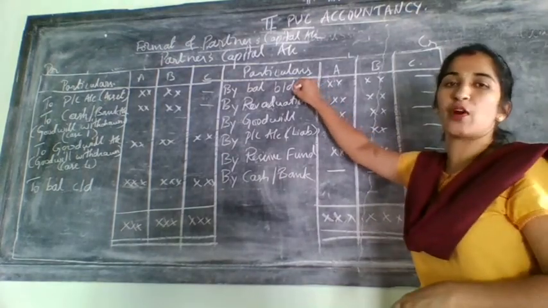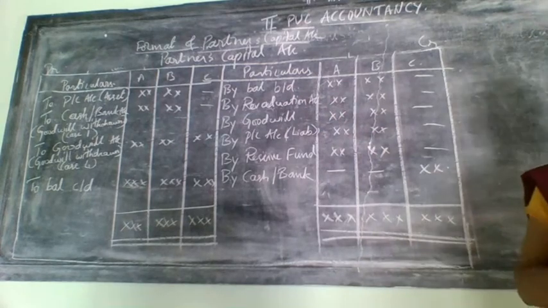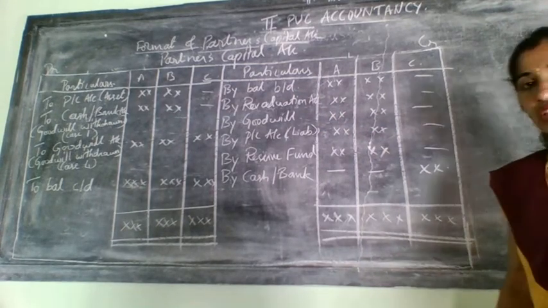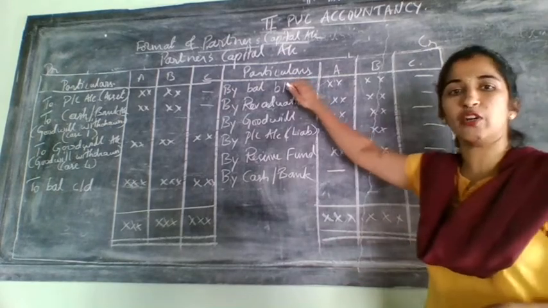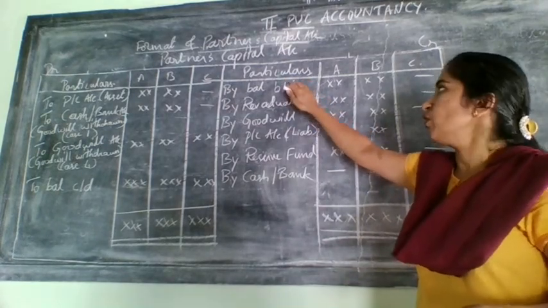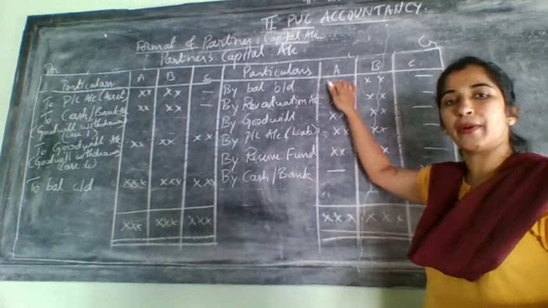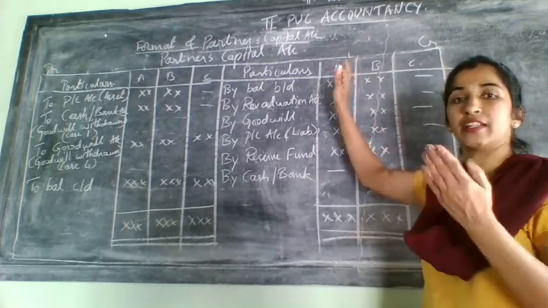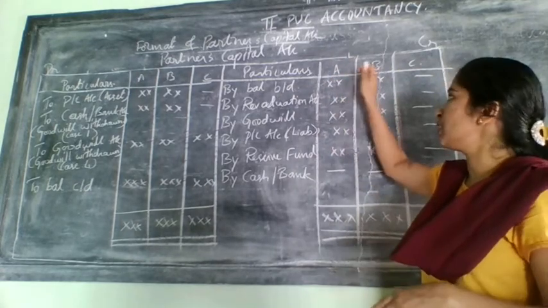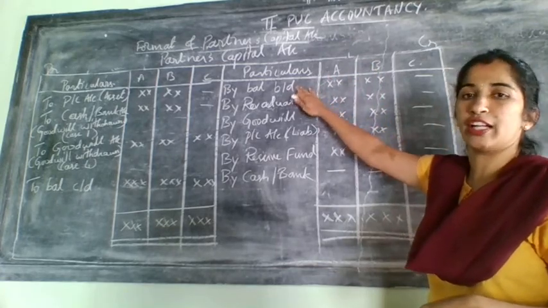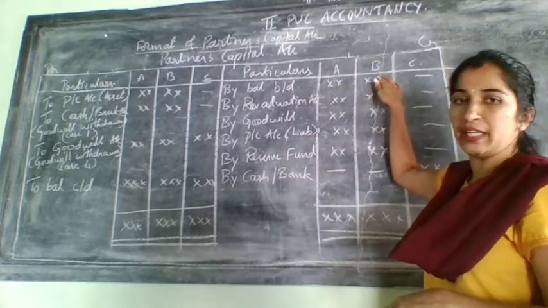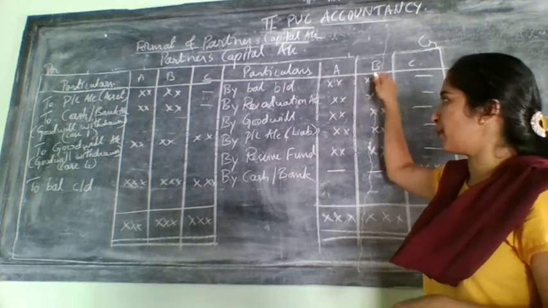That's why balance brought down means whatever is there in the previous year's balance sheet, and this balance brought down will come only for old partners because the new partner will not be there in the previous or old balance sheet. So balance brought down you need to write for only A and B, that is, only for old partners.